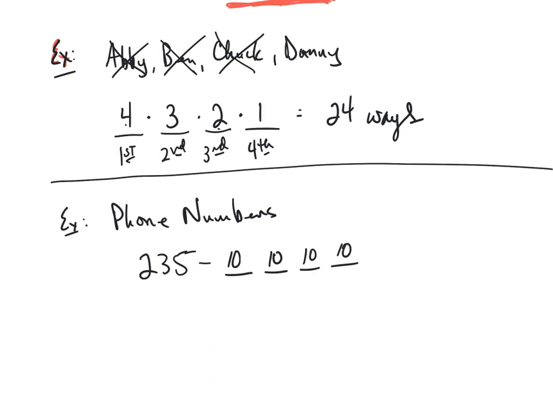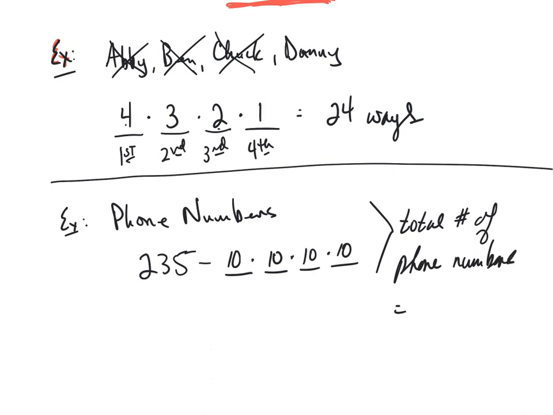So the fundamental counting principle says, if the first digit has 10 options, the second digit has 10 options, the third digit has 10 options, and the fourth digit has 10 options, then the total number of phone numbers will be the product of 10 times 10 times 10 times 10, or 10,000.